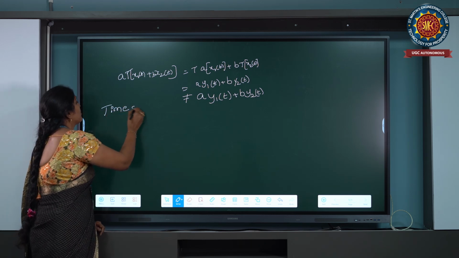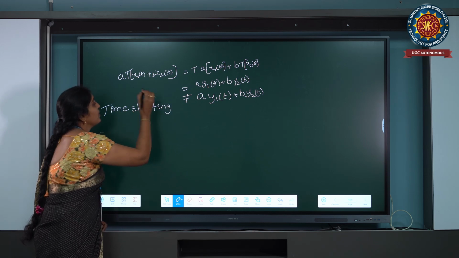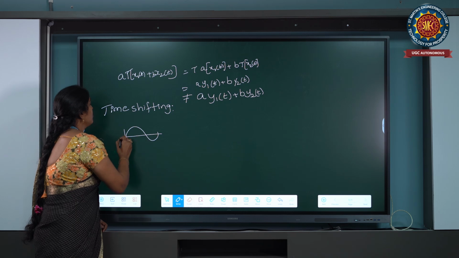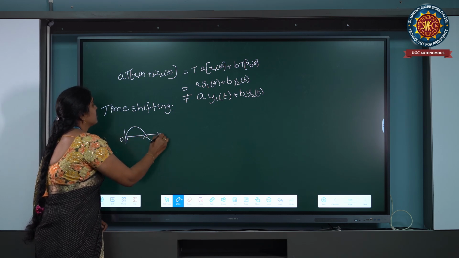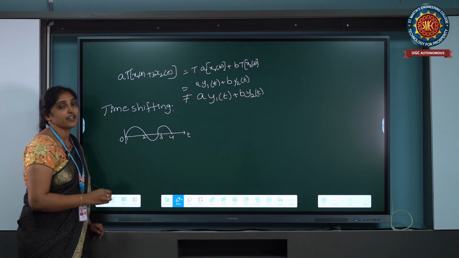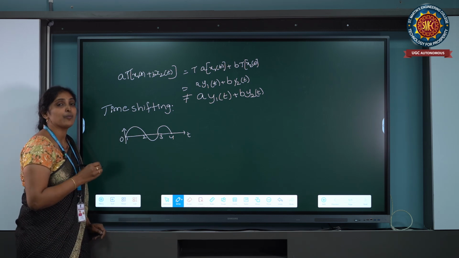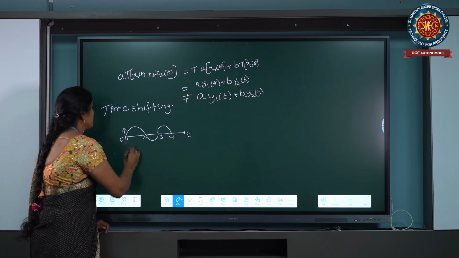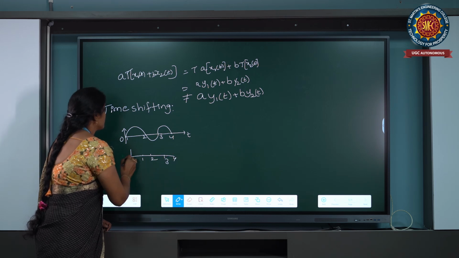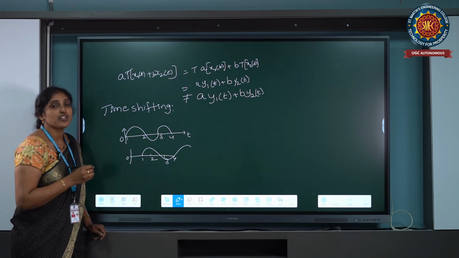In the time shifting property, the time of the signal is shifted from one point to another point. For example, the signal starting from the point is 0, 1, 2, 3, 4, and it repeats itself at regular intervals of time. Time shifting is nothing but the signal being shifted from one place to another. Here the signal is starting from the point 1, 2, 3, 4, 0. Now the signal is starting from the point 1. So the time of the signal is shifted from 0 to t.